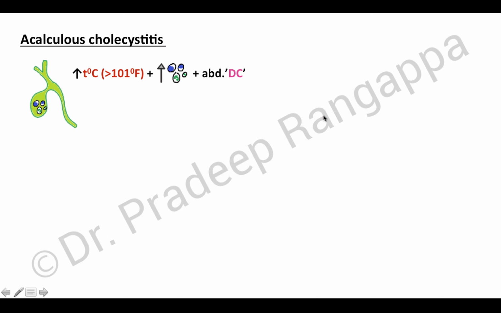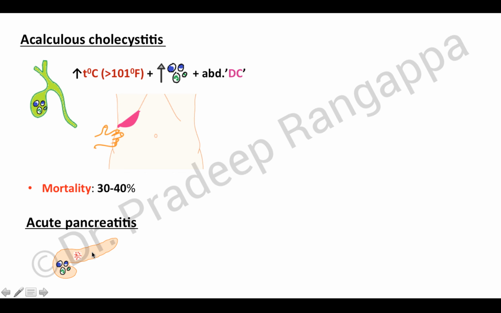So what about acalculous cholecystitis? They present with temperature more than 101 degrees Fahrenheit, along with leukocytosis, and they could have abdominal discomfort. Typically the signs include right hypochondriac abdominal tenderness, and mortality in acalculous cholecystitis can range from 30 to 40%. What about acute pancreatitis?